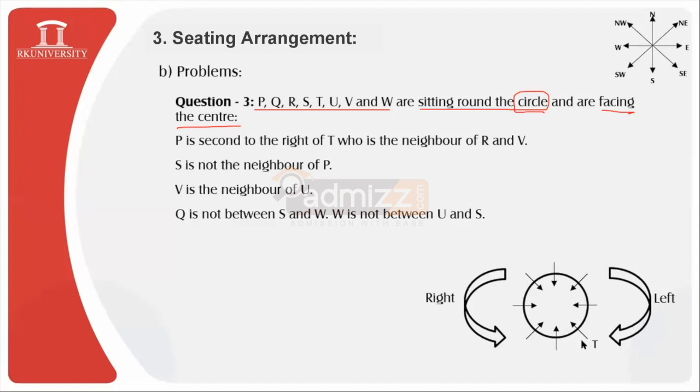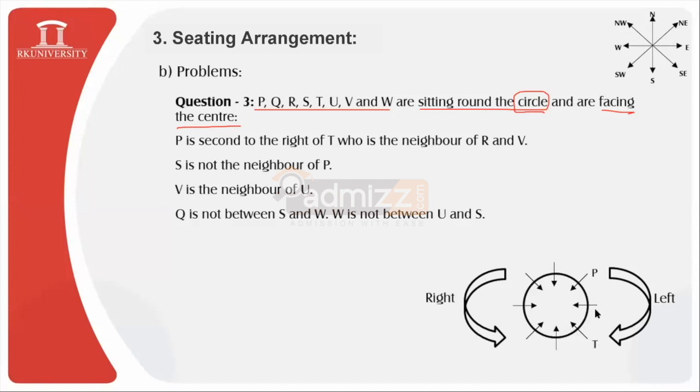So P is second to the right of T, and its location will be somewhere over here.